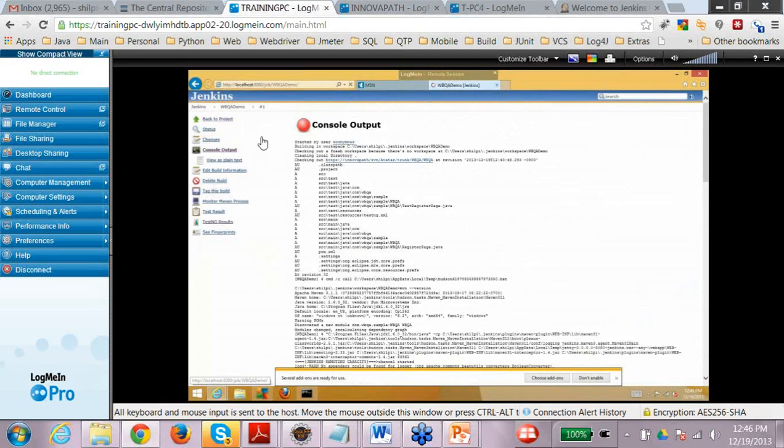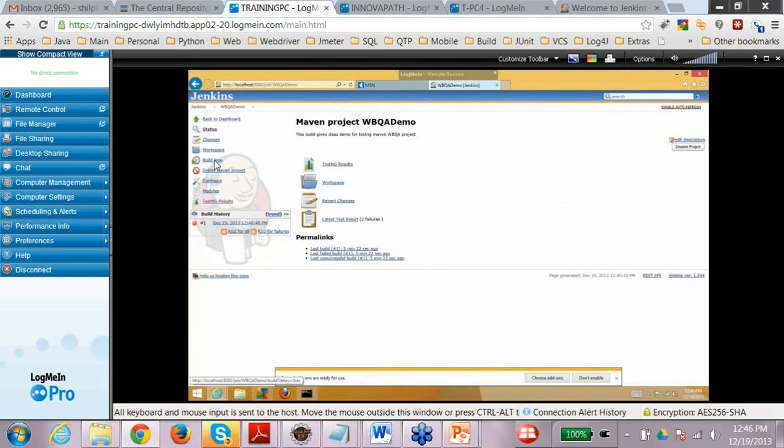So go back to the project and say build now. If you see, this is the first build that failed and I'm running the second build. Right now I'm manually running this build, but these are all archived and the results of one build are stored.